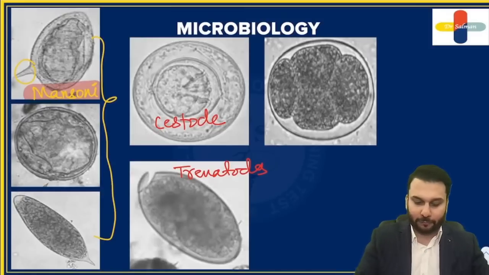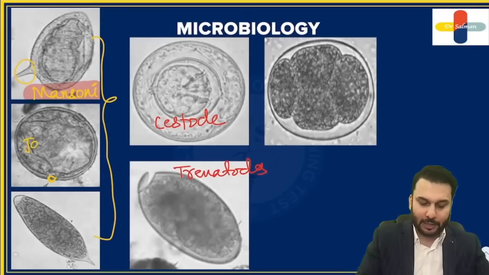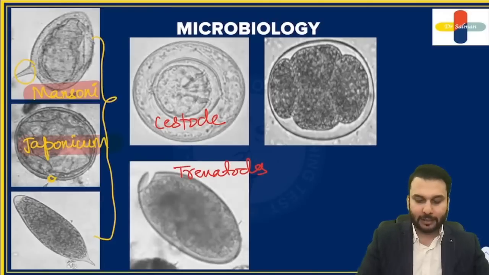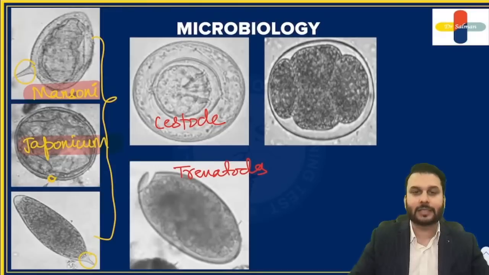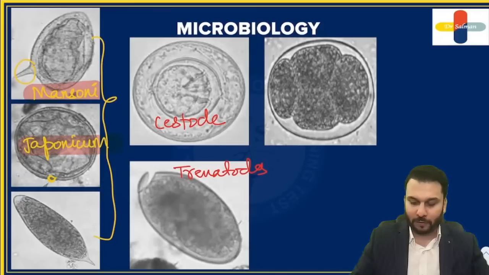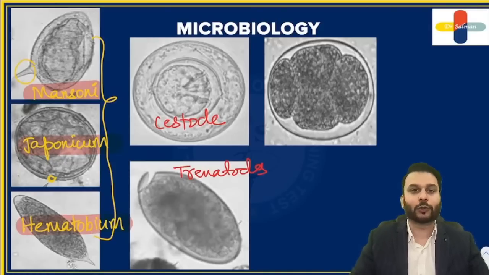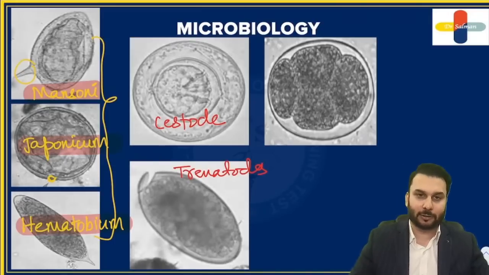Next, if you see a small knob like this, this is known as japonicum. And lastly, dear doctors, if you see the spine at the end, called the terminal spine, this is a feature of haematobium. Schistosoma haematobium we have studied. It is the one that is associated with bladder cancer.